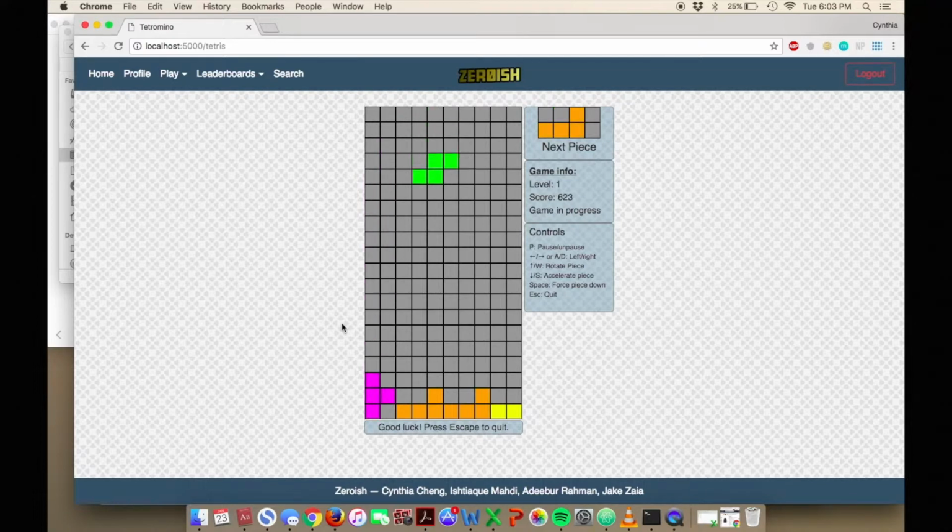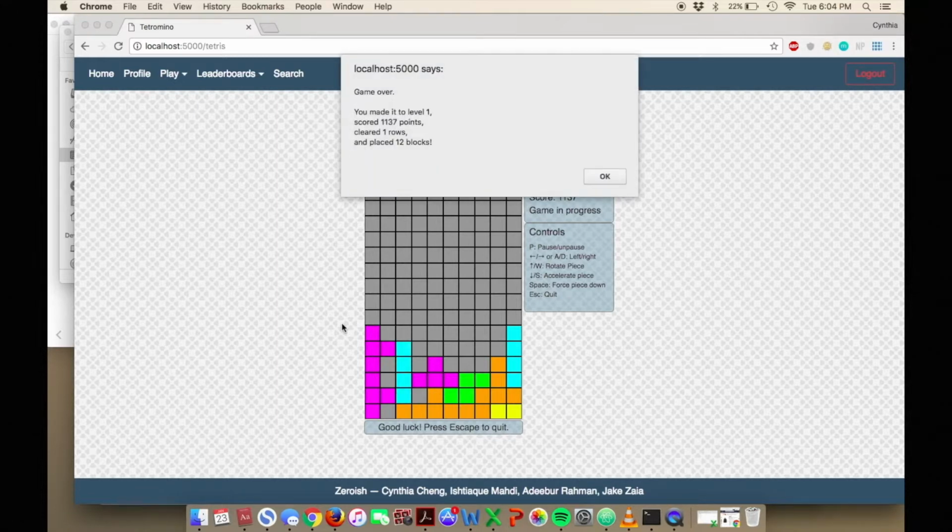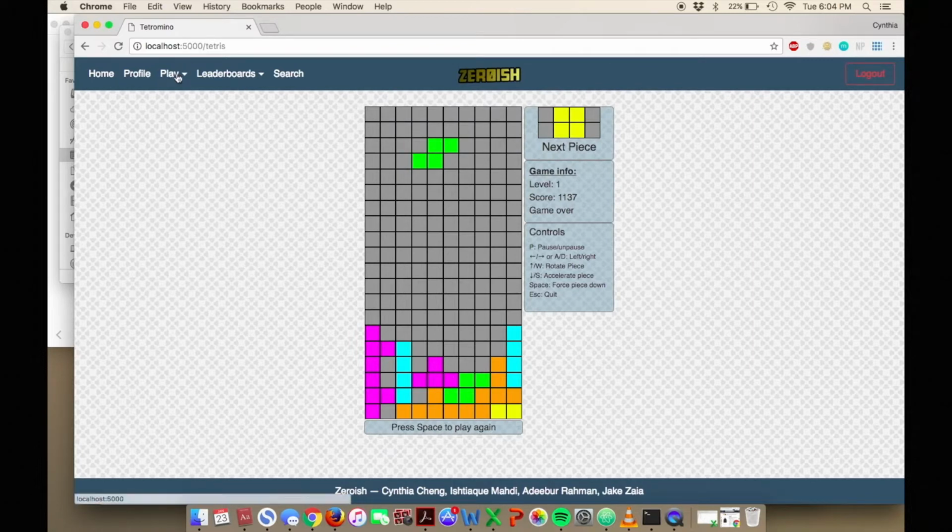In addition, you can pause the game by pressing P, and continue the game by pressing P again. The scoring system is based off of how many rows you clear, as well as the amount of time it takes you to clear those rows. And if you're satisfied with your score and you wish to exit, you can simply press escape. As you can see, I've scored 1,137 points and I've cleared one row. So now we can go on to Snake.